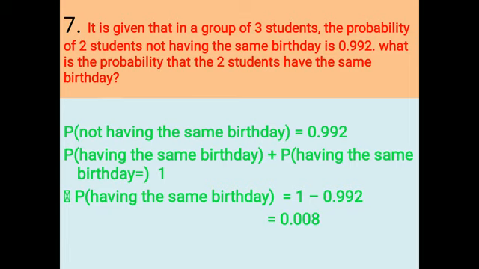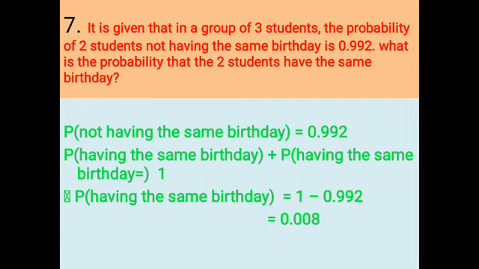Look, they are just opposite events. Opposite events means what type of events? Complementary. For complementary events, the sum of the probabilities will always be 1. So the probability of not having the same birthday is given. Therefore the probability of having the same birthday and not having the same birthday is equal to 1. So the probability of having the same birthday is equal to 1 minus 0.992. What is given? That one.